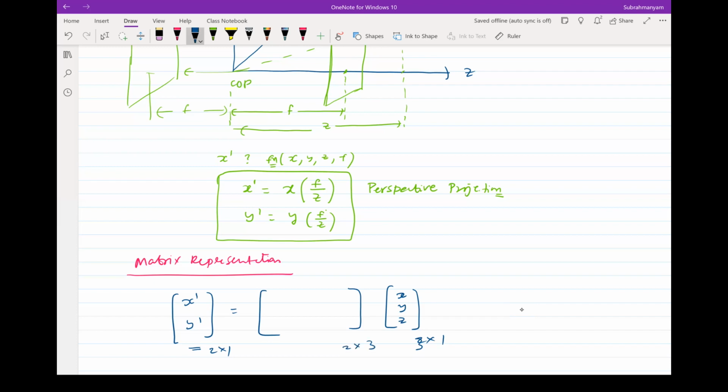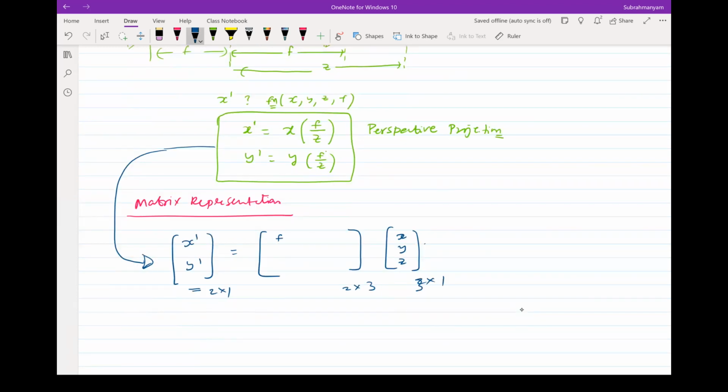So what is that matrix now? What do I get here? F by Z, 0, 0, 0, 0, F by Z, 0. Correct. What's the problem? The parameter Z, or the variable, is within this matrix itself, which is not constant. So the transformation doesn't hold good. Where did we get this problem?